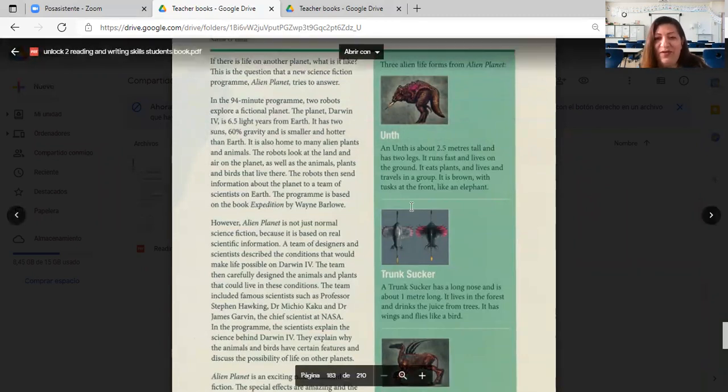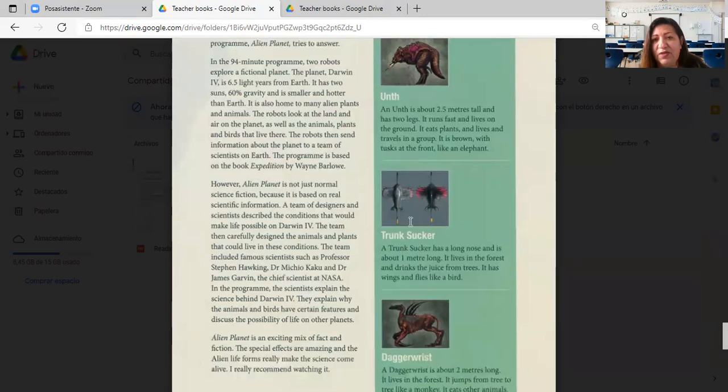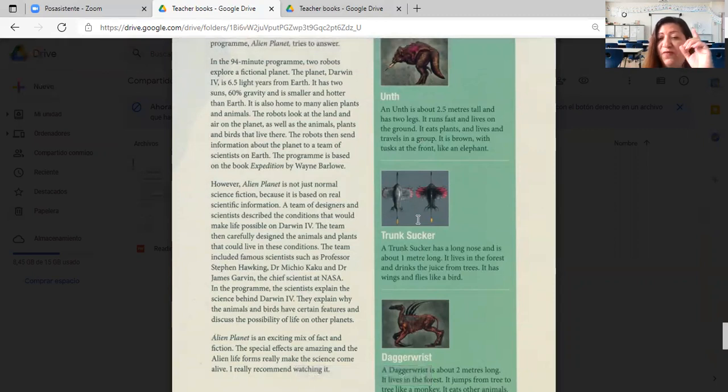We have here picture number 1, number 2, and number 3, three different creatures, right? Depending on the planet where they live, you can see their features. You can see how different they are. Some of them had special abilities at running, for example, because they have long legs. Others, like these trunk suckers, right? They drink the juice from the trees.